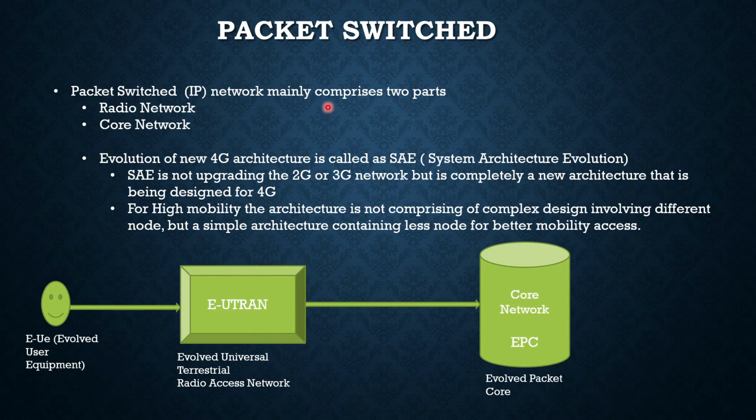These are the two different modes, which are mainly responsible for allocating the channels when you try to access data or voice services.